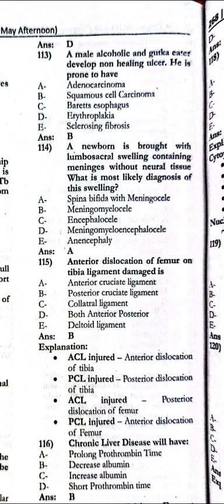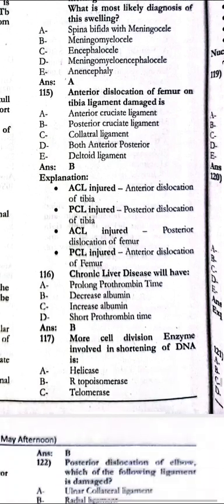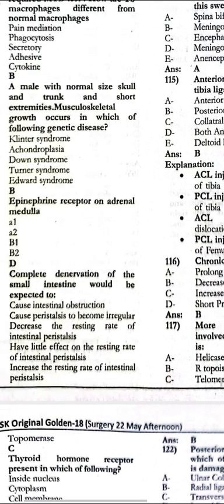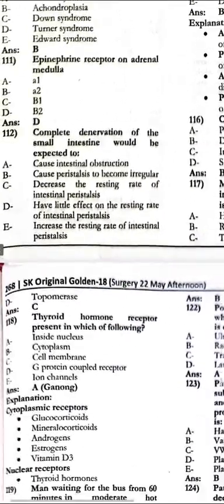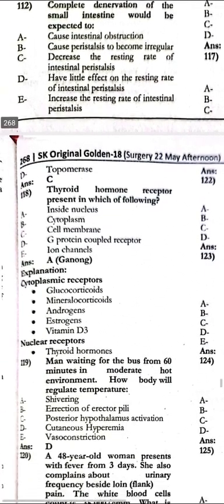There is the spina bifida, meningocele. Anterior dislocation of the femur on the tibial ligament, damage would be the posterior cruciate ligament. The chronic liver disease will have the decreased albumin. More cell division, enzyme involved in shortening of the DNA, that is the telomerase. Next, the thyroid hormone receptor present in which of the following? There is inside the nucleus.